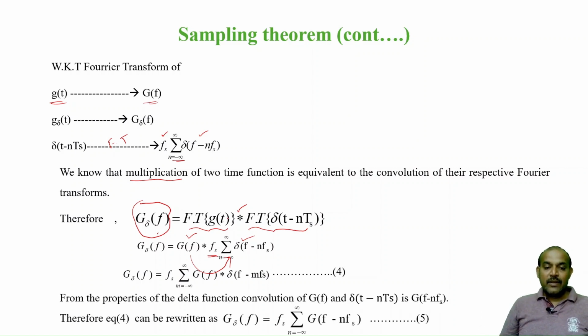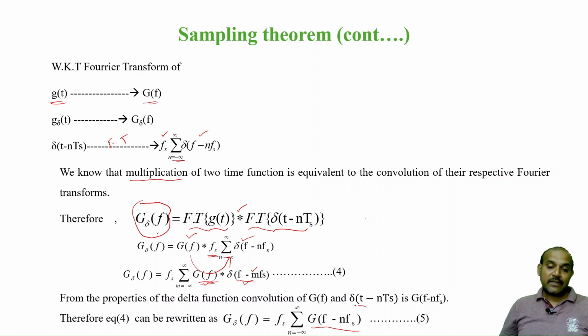So now if you understand this, g of f convolved with delta of f minus mfs. Now if you multiply any function with delta of f, it is a unity function, whose amplitude is always 1. So 1 into g of f, you will get g of f only, but at every mfs. Therefore, this convolution I can write as g of f minus nfs. This is the frequency domain representation of the sampled wave g delta of f.